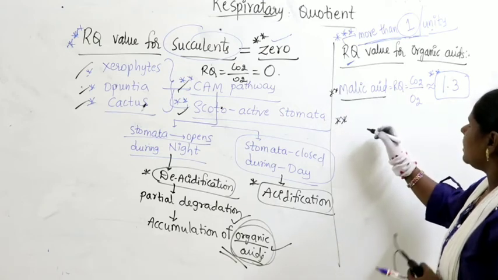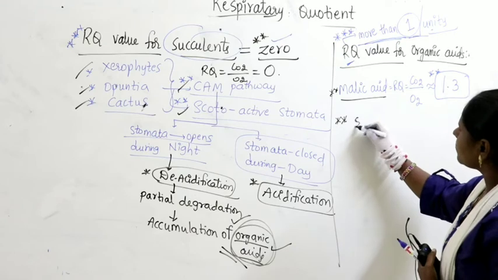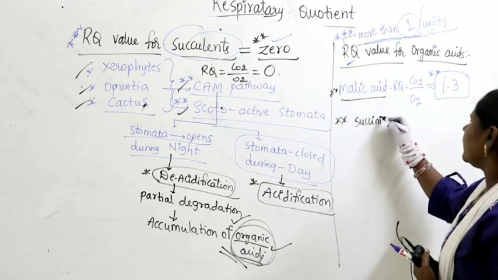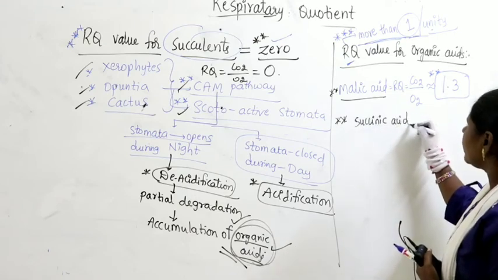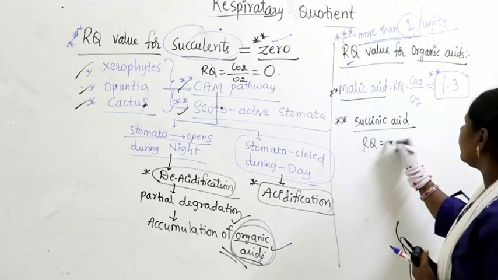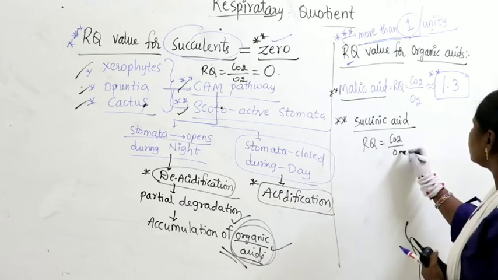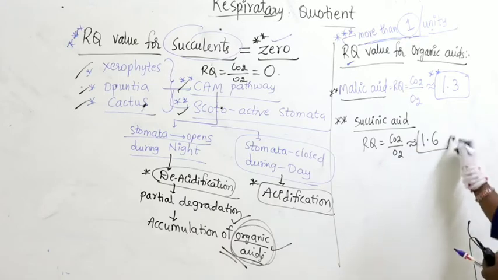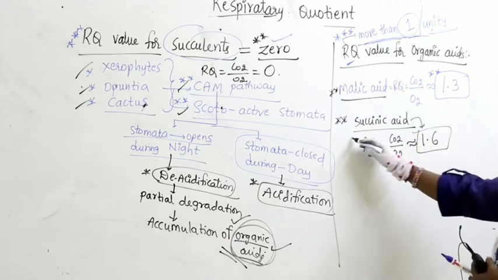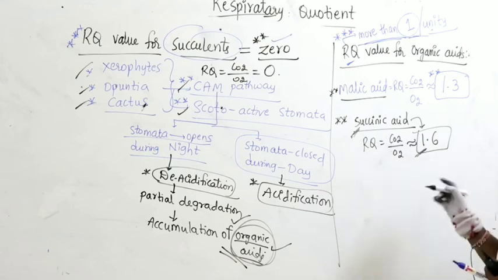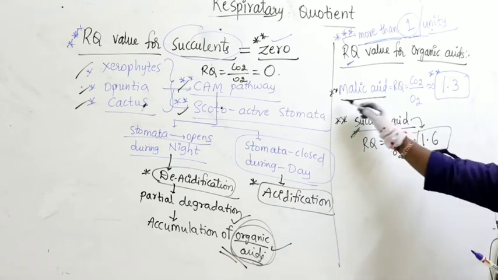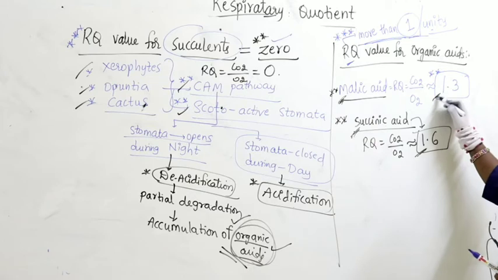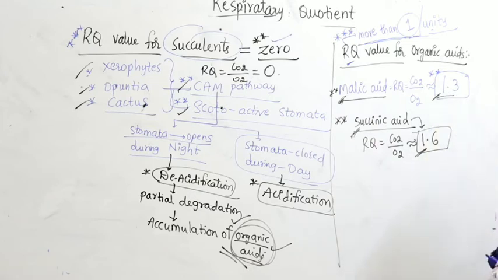Similarly, you can also take succinic acid. For succinic acid, the RQ value, carbon dioxide by oxygen, is approximately 1.6. So, for succinic acid the RQ value will be 1.6. Remember, for malic acid the RQ value will be approximately 1.3.